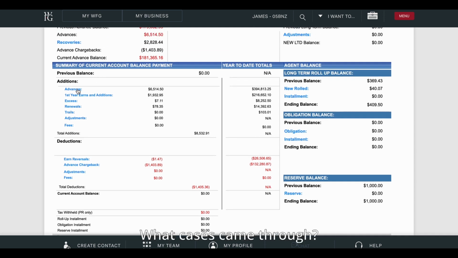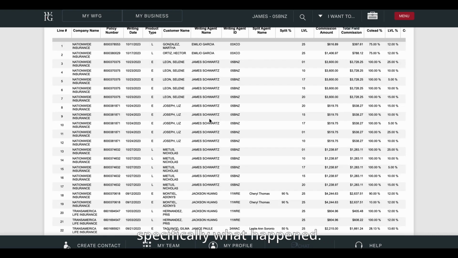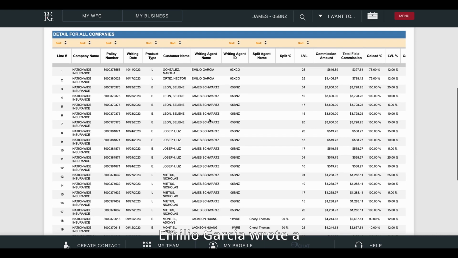What cases came through? I can click on it and it will show you specifically what happened. Emilio Garcia wrote a policy through Nationwide. Here's the policy number, the date that he wrote it. That's his code number. And you see here the levels: 25, level 1, level 10, level 17.